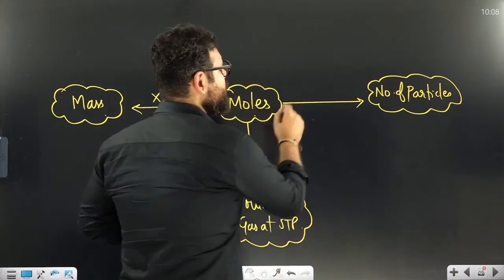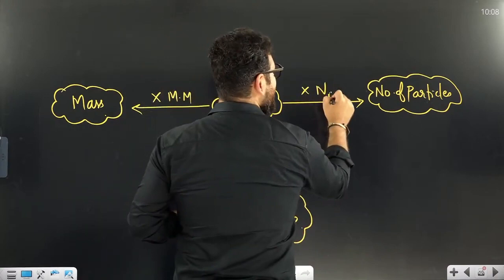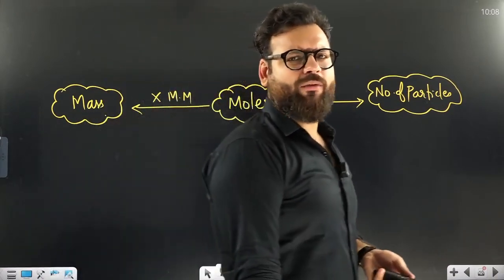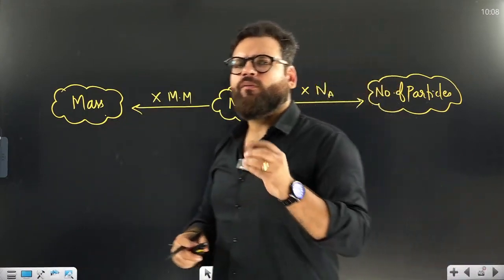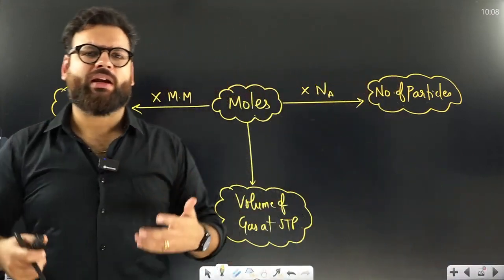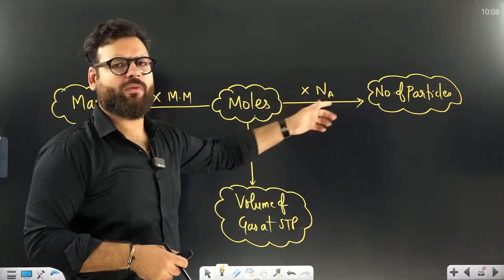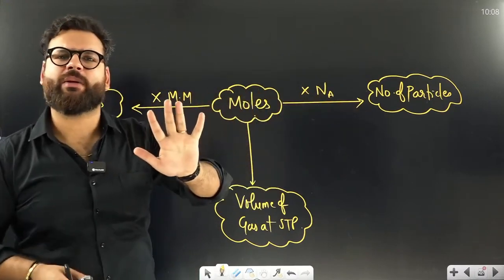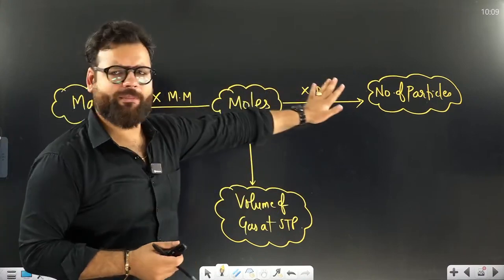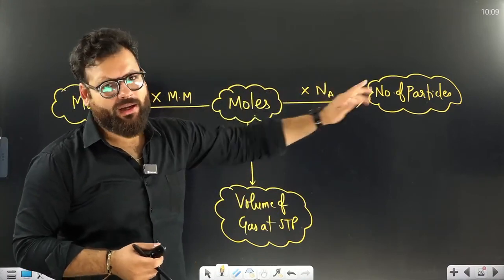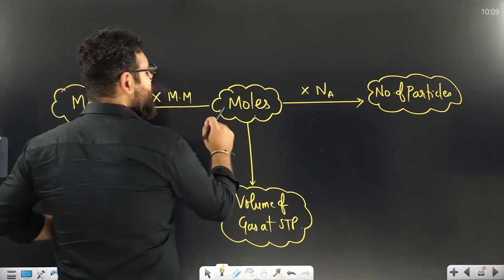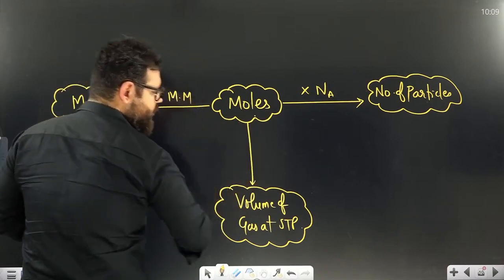Whenever you want to go from moles to particles, multiply by Avogadro number. Basic. If I say 1 mole of carbon is how many atoms? You say 6 into 10 to the power 23. So what have you done? 1 mole into Na. 5 moles of carbon are how many atoms? 5 Na, 5 multiplied by Na. Like that. Okay. Now comes moles to volume.